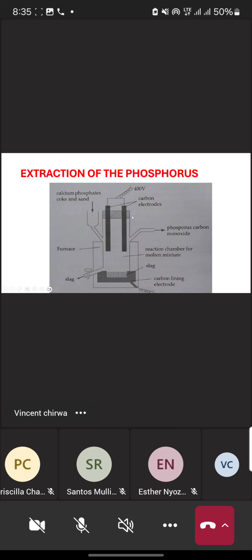Remember the type of phosphorus which is produced here is white phosphorus, which is very unstable. So after production of white phosphorus, this white phosphorus is now converted to red phosphorus, which is now in a solid state. Therefore, it is very stable. Hope it makes sense. So now let's see.